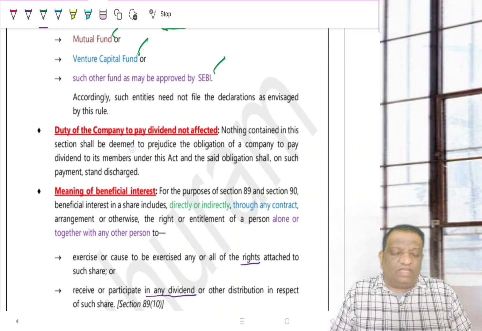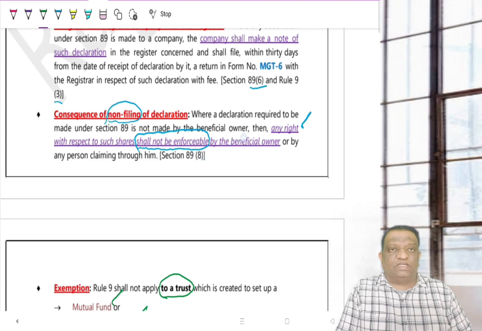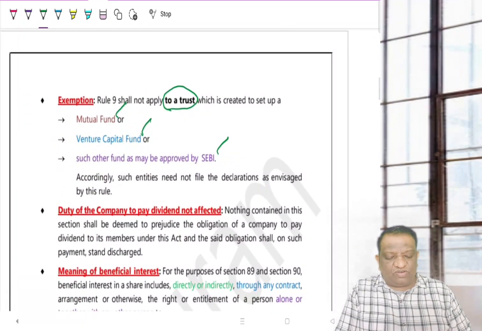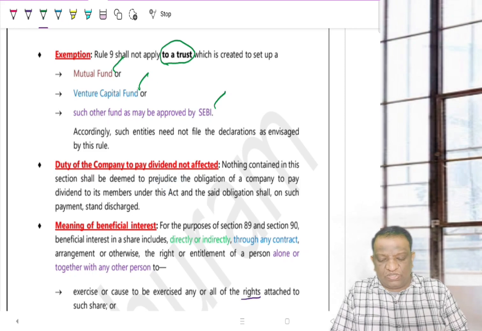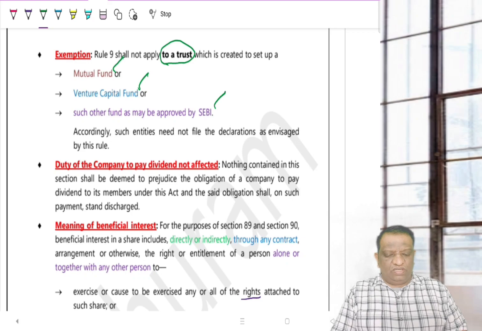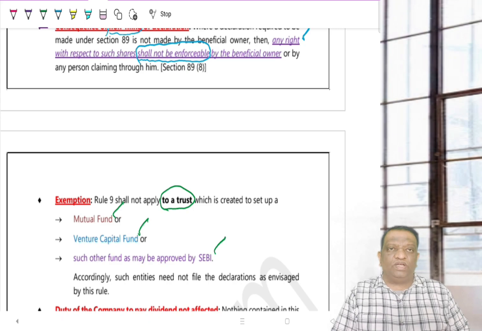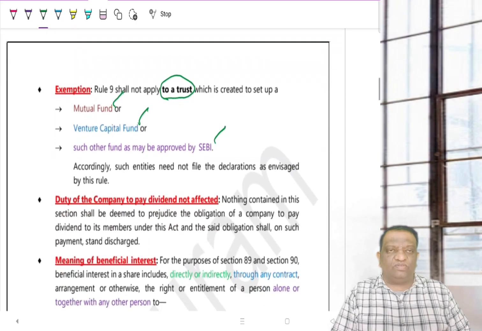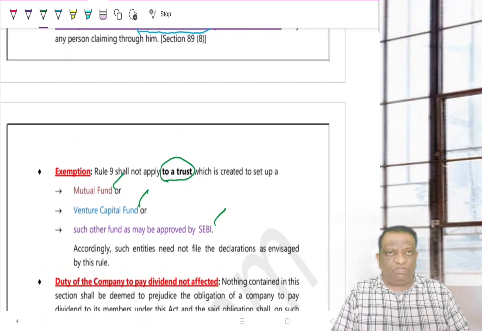Now, whenever we say these rights are going to be restricted, is it that because they have not filed the declaration, the company can avoid making the payment of dividend and all? That's where the company is clear: the duty of the company to pay dividend is not affected. That is being discussed in separate provisions. If the company has to pay dividend, they have to pay. But if there is any such declaration they don't have, then they are supposed to keep it in abeyance. The company cannot take benefit of this and stop making the payment.